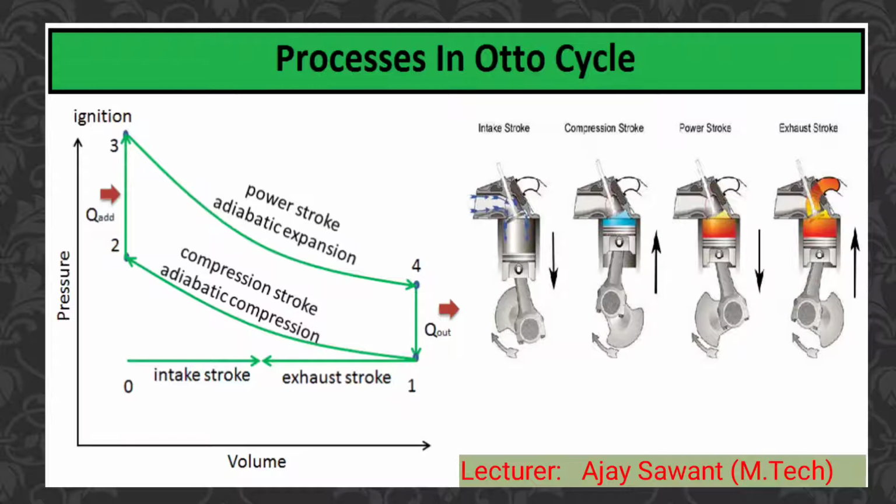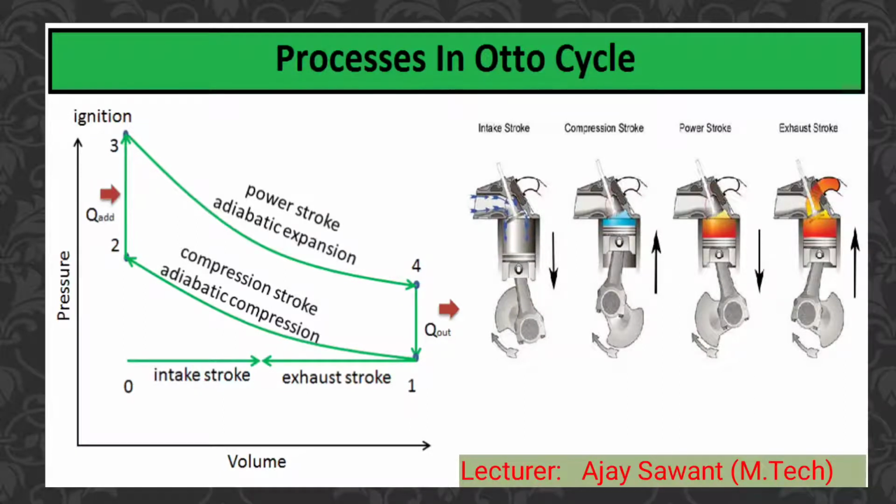Processes in Otto cycles. See here, the horizontal line indicates volume and the vertical line indicates pressure. Point 1, point 2, point 3 and point 4. From point 1 toward point 2 is the compression stroke, called adiabatic compression. The last one, the third to fourth, is adiabatic expansion, called the power stroke.